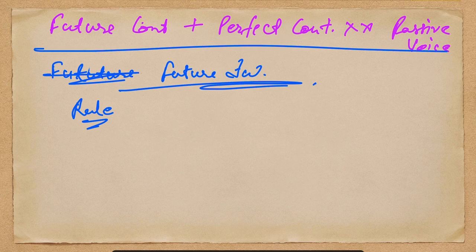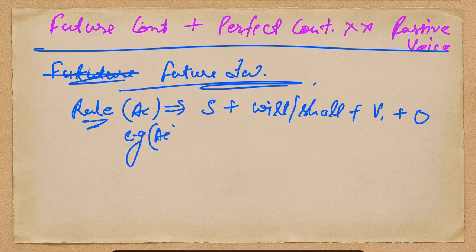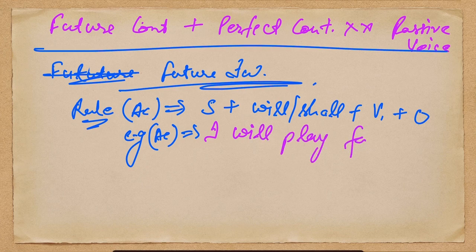The rule of active we have already covered in the previous lecture of tenses. So subject plus will/shall plus first form of verb plus object. So example of active voice will be: I will play football.